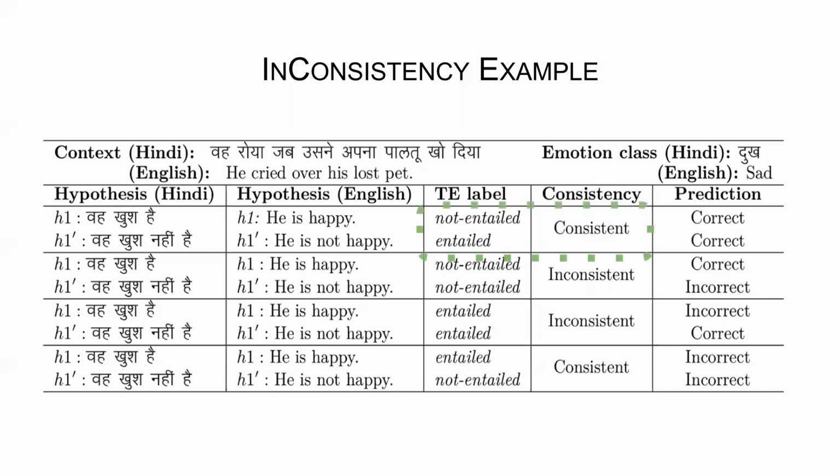So you can see the first one is consistent because the model is actually right. It predicts not entail in the first and entail in the second. But the next two, entail and entail, are inconsistent because the model is contradicting its own belief. This is the model prediction. Finally, the last one, which is not entail and not entail, is also inconsistent, but it's incorrect. So it's fine. But the model is at least consistent.